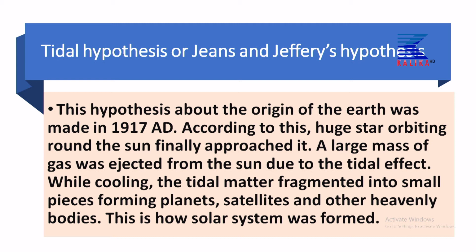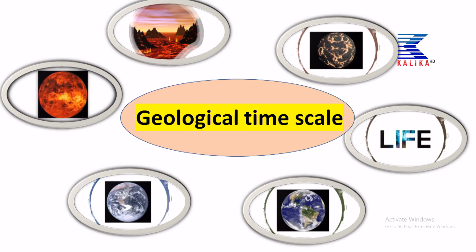Again, according to this hypothesis, a large mass of gas was ejected from the sun due to the tidal effect, and that mass slowly cooled down and formed the planets, satellites and other heavenly bodies. This hypothesis is also known as the tidal hypothesis or the Jeans and Jeffreys hypothesis.